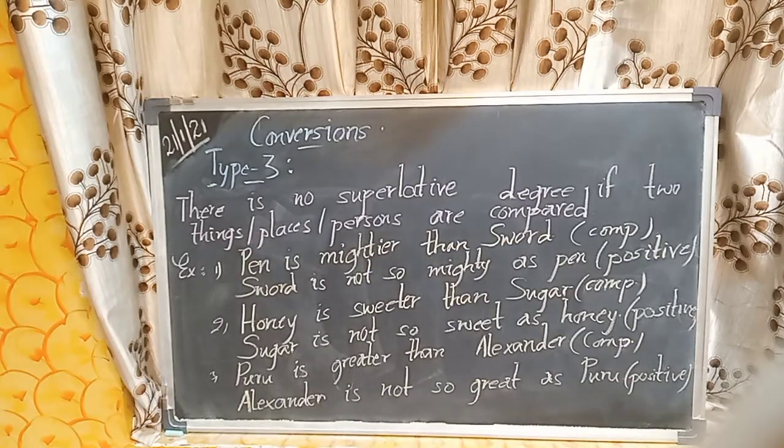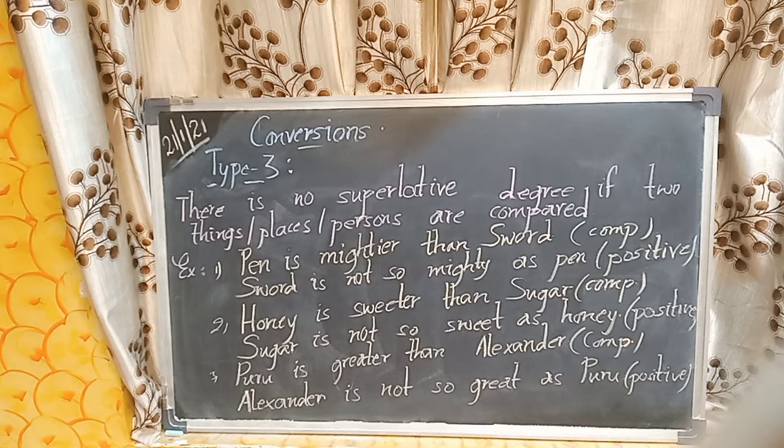Now type 3. In type 3, there is no superlative degree if two things or places or persons are compared, because in type 3 there is only comparison of two places, things or persons. So there will be no superlative degree in this type 3. Examples are, first one: Pen is mightier than sword.